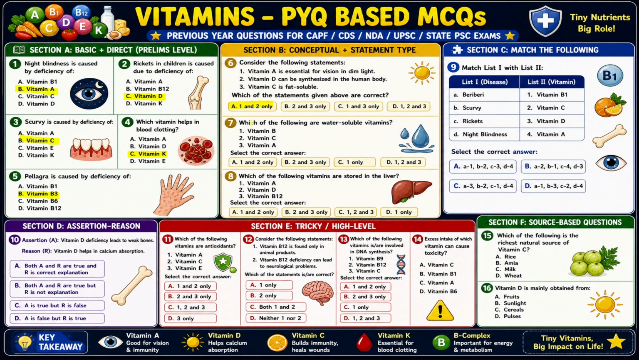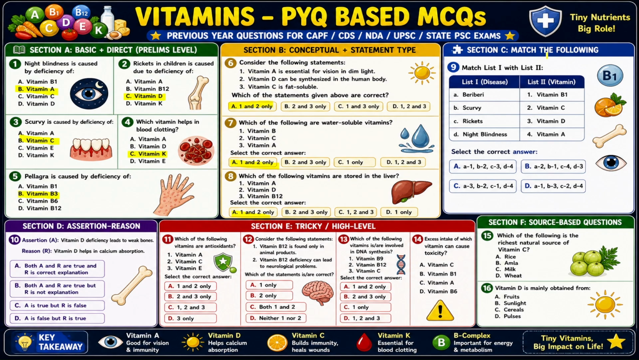So seventh, which of the following is water soluble vitamins? Vitamin B, C, A. A is fat soluble. B and C are water soluble. So 1 and 2 is the correct answer. Which of the vitamins are stored in liver? Liver means it will be a fat soluble vitamin. B12 is not fat soluble, it's water soluble. So 1 and 2 is the correct answer.